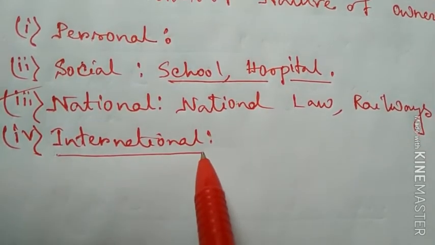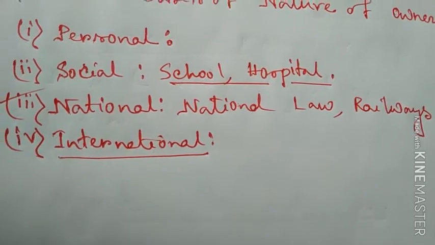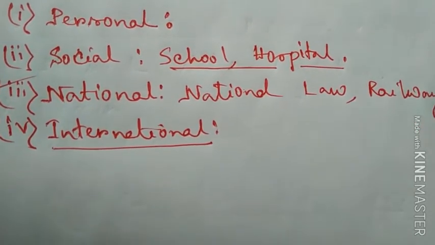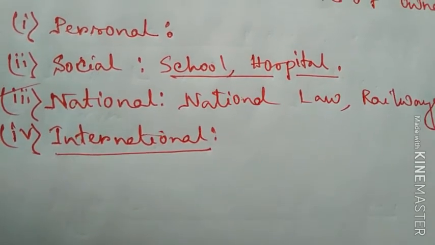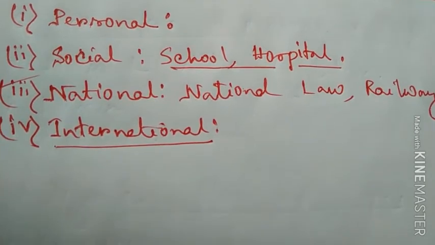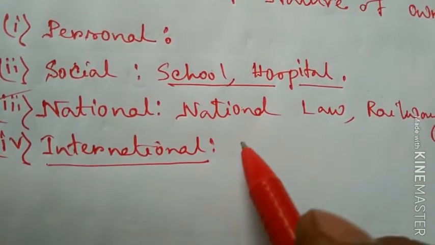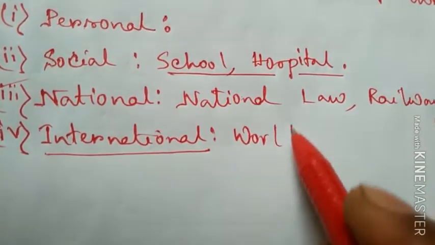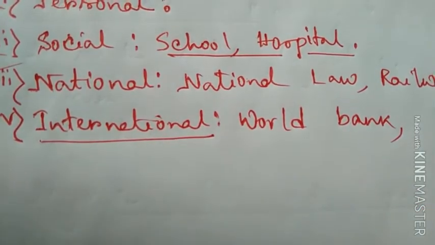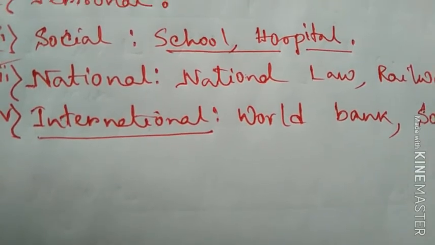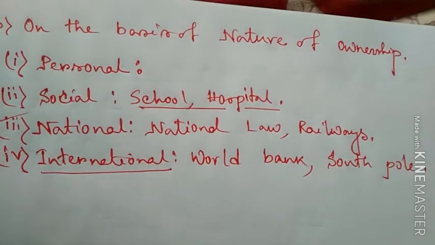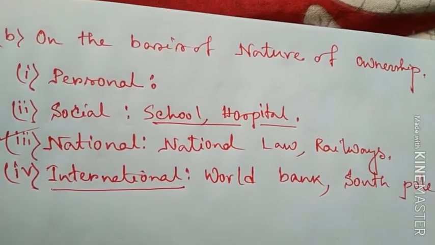International resources, for example, the resources basically meet the demand for the world. So these resources are generally considered as the international resources. Example like open sea, World Bank. Example like South Pole, that means the Antarctica. So these are basically considered as the international resources.